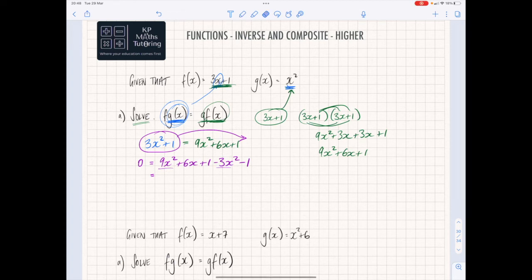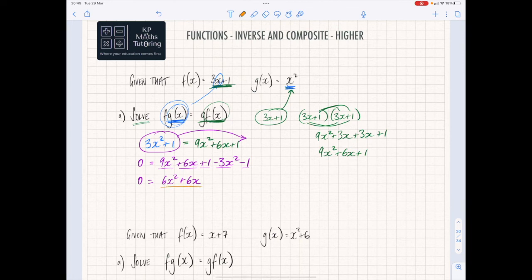9x squared minus 3x squared is 6x squared. 6x, there's nothing else to tidy that up with, so it stays as 6x. And 1 minus 1 is just 0. So I'm saying 0 is equal to 6x squared plus 6x. You now need to factorise this to be able to solve it.